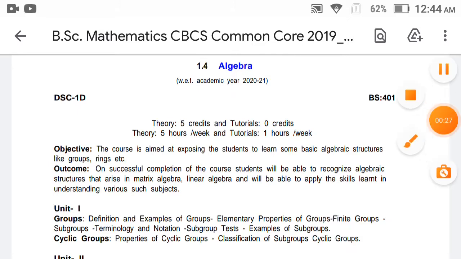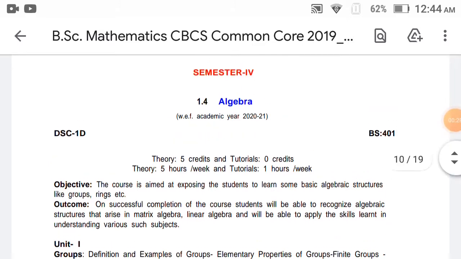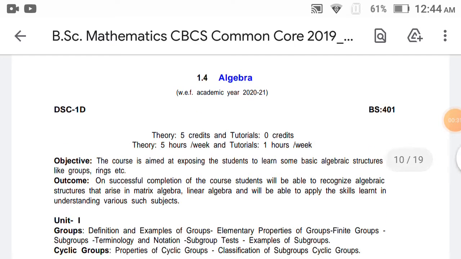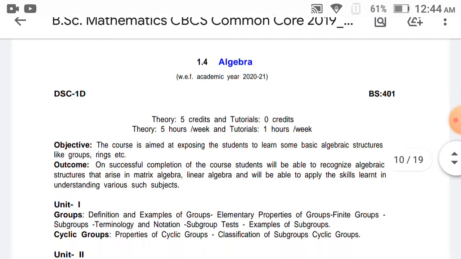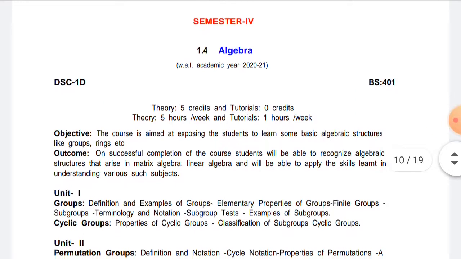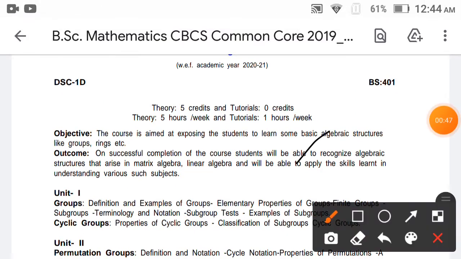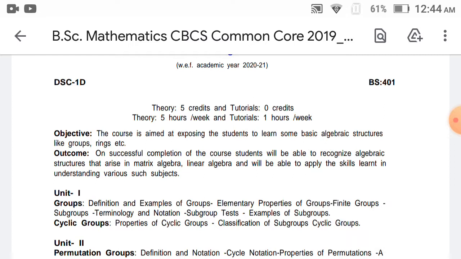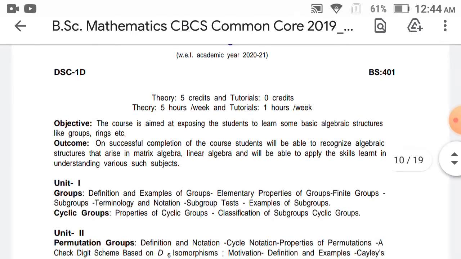In the theory topics, first of all we are introducing algebra. You know that algebra deals with the set of all elements in groups. In algebra, binary operations are defined. So what are the binary operations? Addition, subtraction, multiplication, division, those are the binary operations. We use these binary operations in algebra to find elements. First of all, we introduce the syllabus.